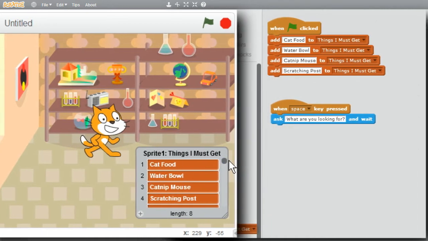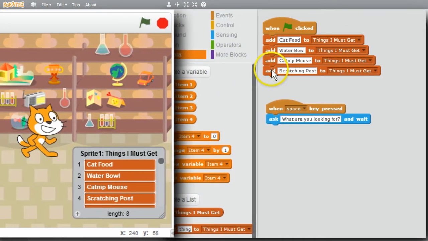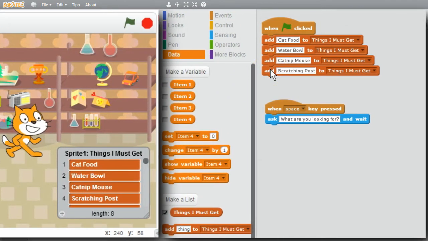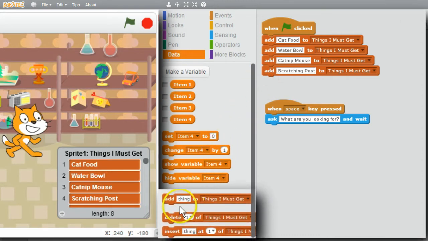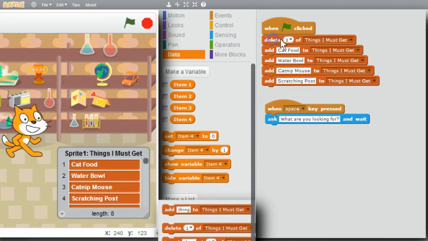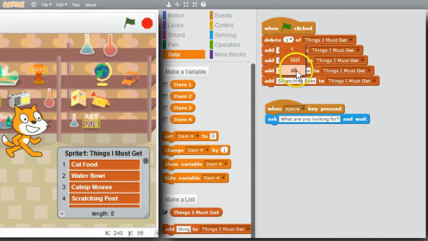I want to make sure the list always has the elements, so I want to keep the adds with the green flag. What I can do is add a delete to remove all the elements when it begins. I'll get delete, change the 1 to all. Now when the green flag is clicked, the list will be emptied. Then it'll add all the elements. I'll click on the green flag. Now my length is back to 4, just the 4 elements. That worked nicely. I can click on a green flag again. I'll have the same results of 4 items in the list.